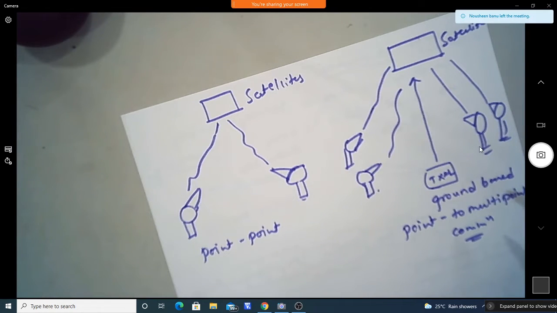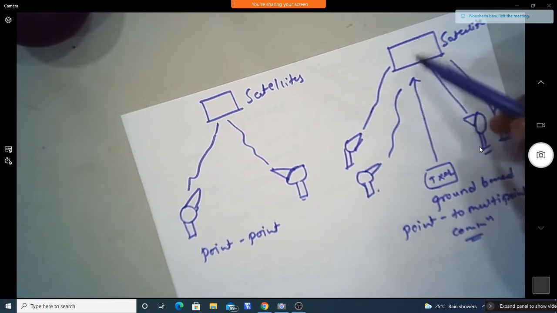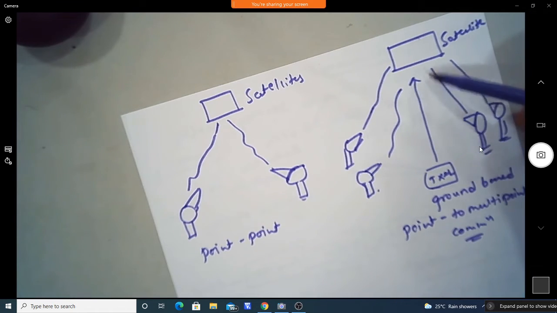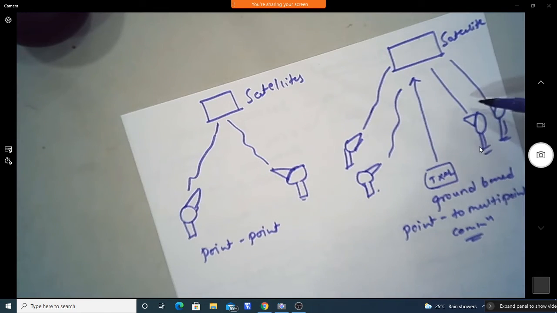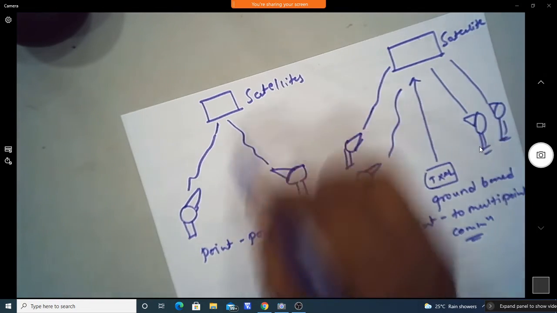And even the frequency, as I said, it is going to repeat. So if the transmitter sends at one frequency, then it will convert it to some other frequency and send it. So this is the operation of point to multi-point communication. So this is about the satellite communication.